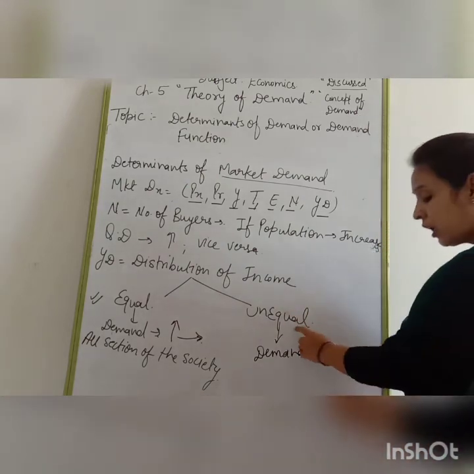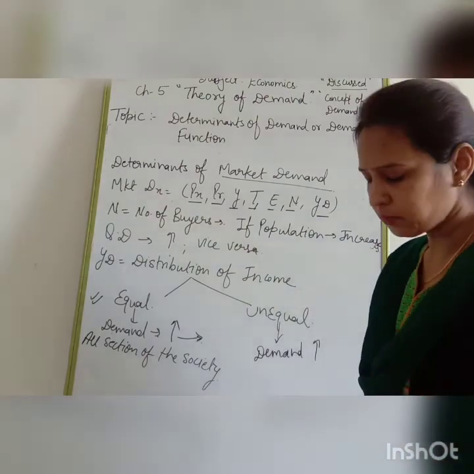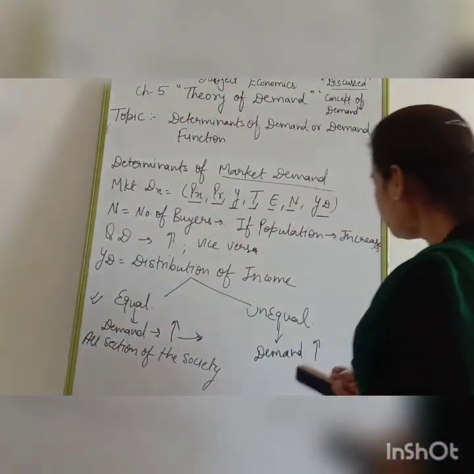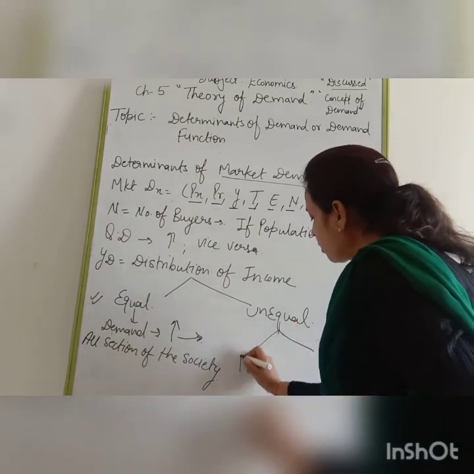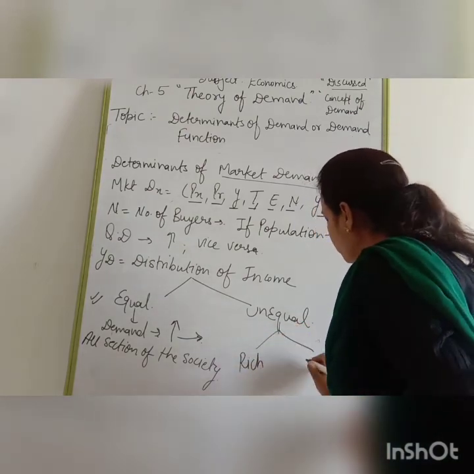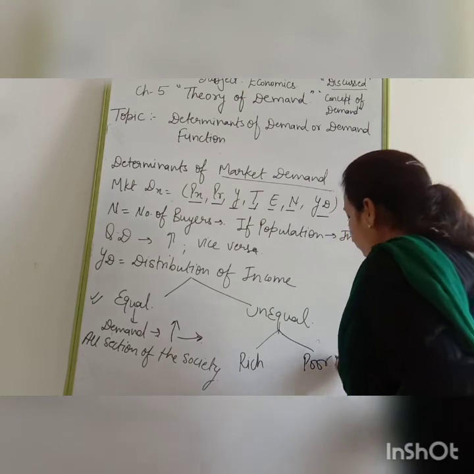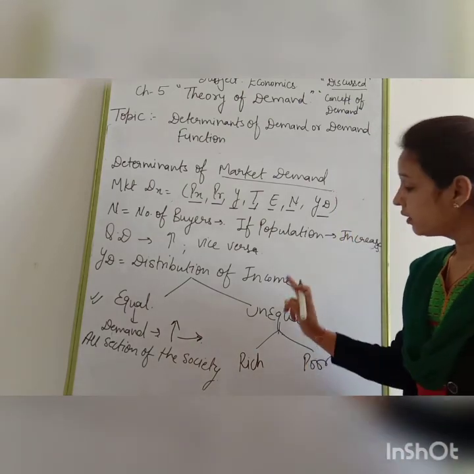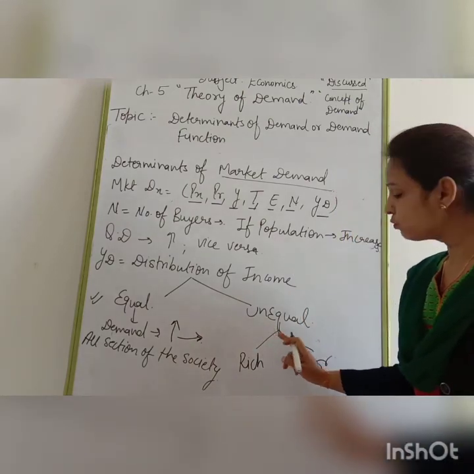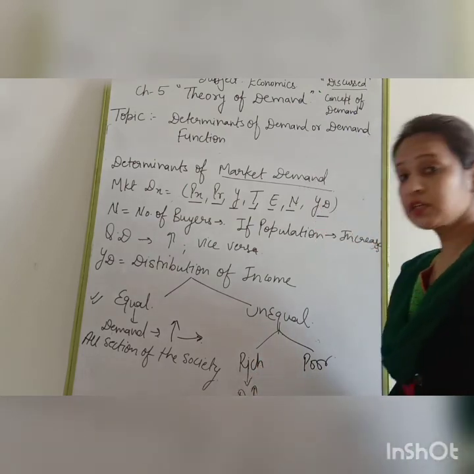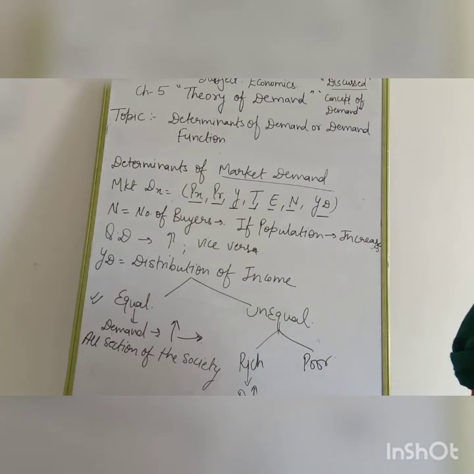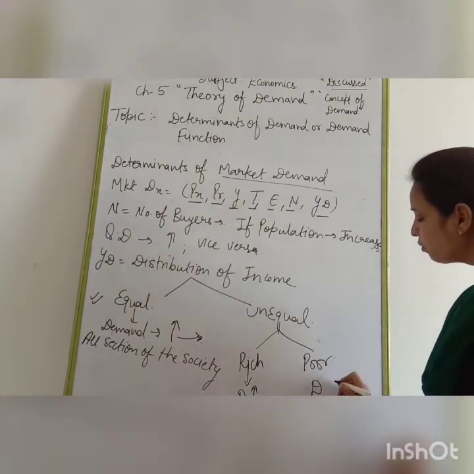Because in unequal distribution of income there will be two societies, the rich section and the poor section. So when there is unequal distribution of income, only the demand of the richer section will be there, and the demand of the poor section will definitely decrease.